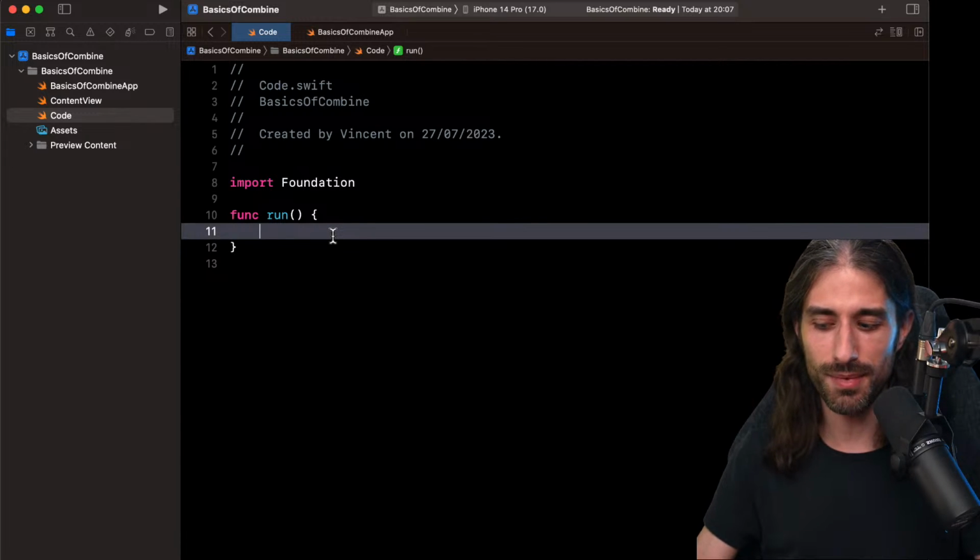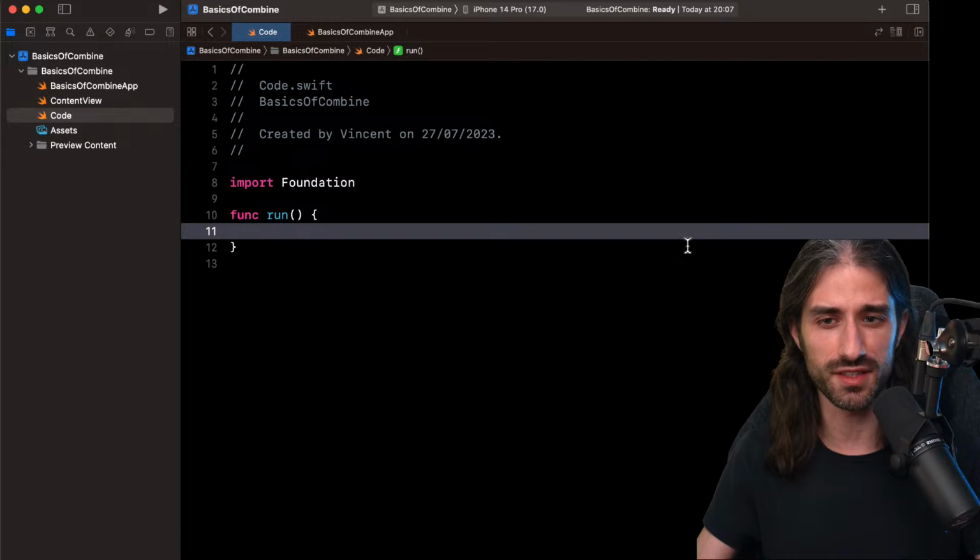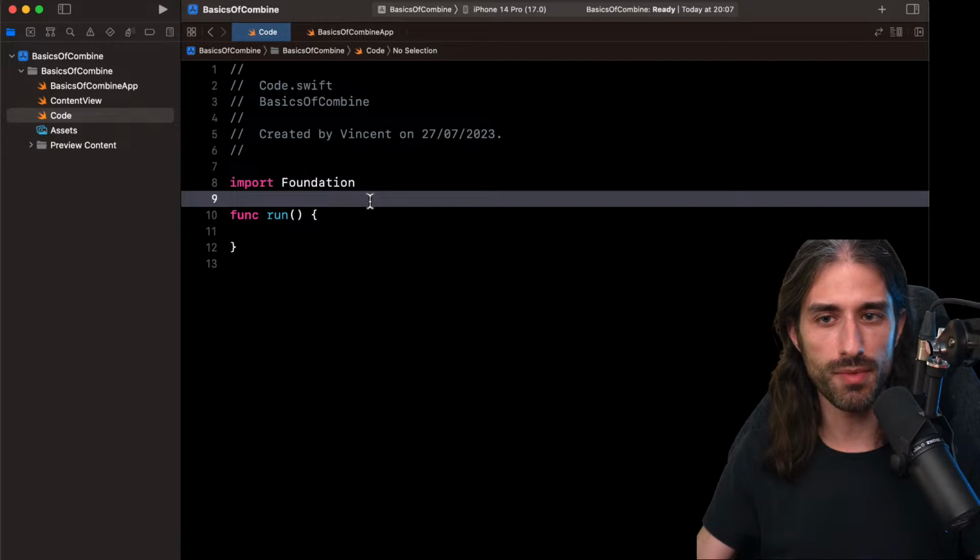So before I talk about Combine, I need to talk about the problem that Combine solves. Combine is a framework that does functional reactive programming, and functional reactive programming is one of the ways to deal with asynchronous code at scale. One of the other possible ways would be async await, so what you have in Swift concurrency. So why was Combine introduced?